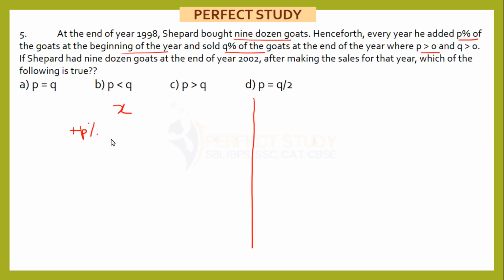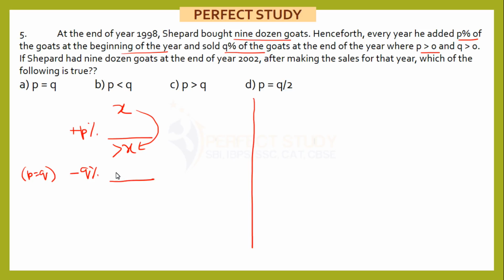When you add something, this new value will be greater than X, right? And now you are subtracting Q%. If you are subtracting Q% of X, and if you assume that P is equal to Q, that means you are subtracting the same percent.